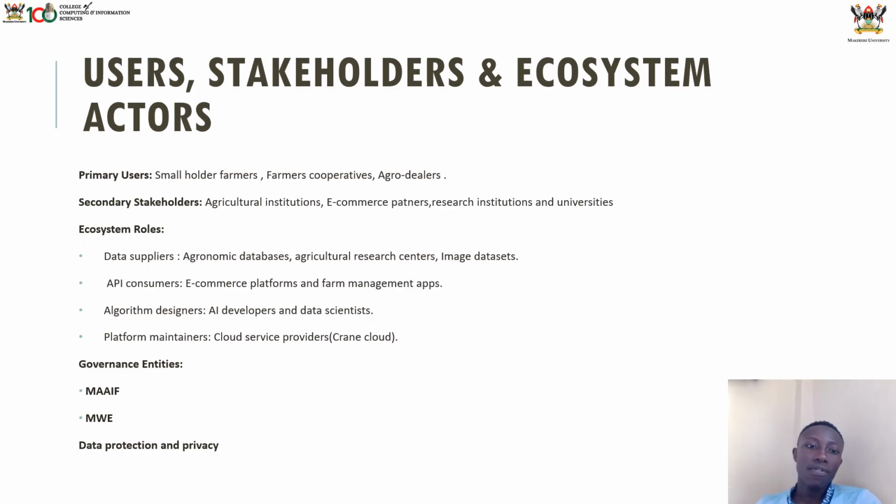Then we also have algorithm designers, who are us developers, platform maintainers, and cloud service providers. We also have government entities which will be helping us in all this, covering data protection and privacy, and the Ministry of Agriculture and Animal Resources and Forestry.